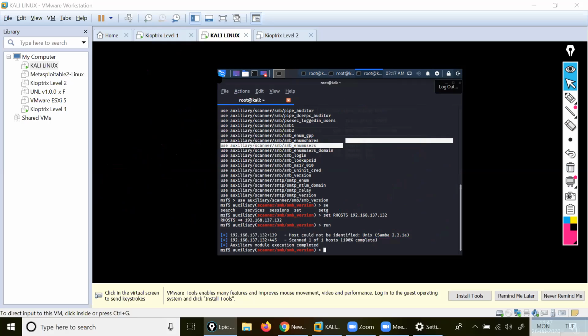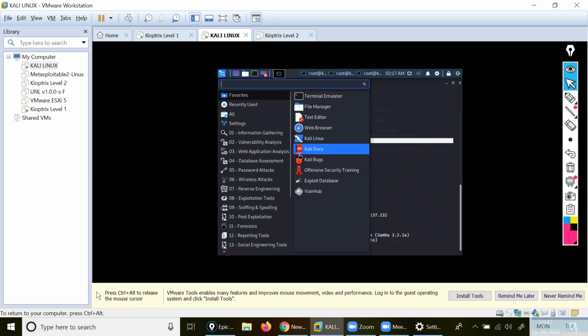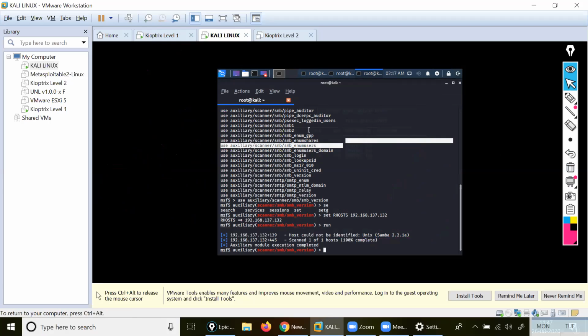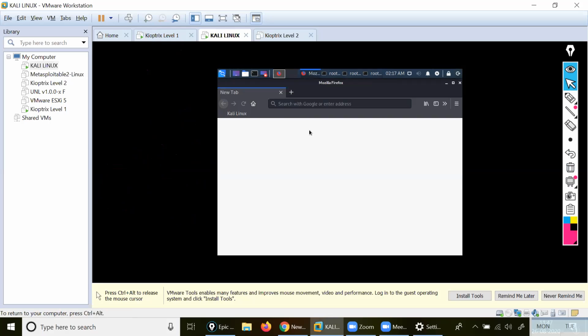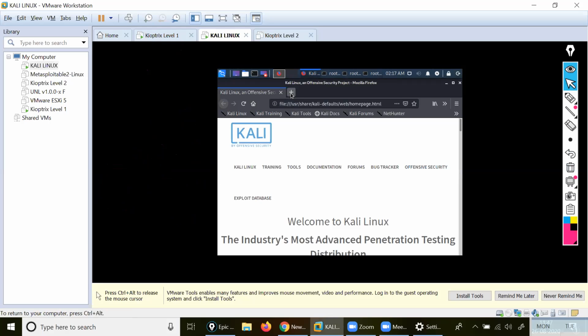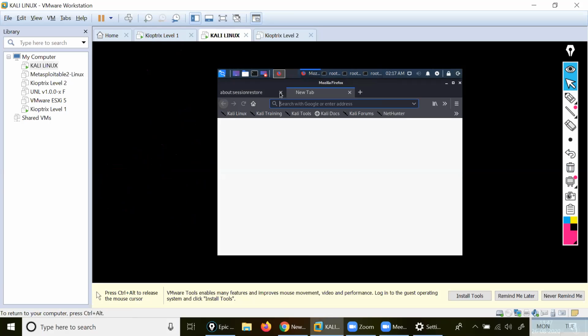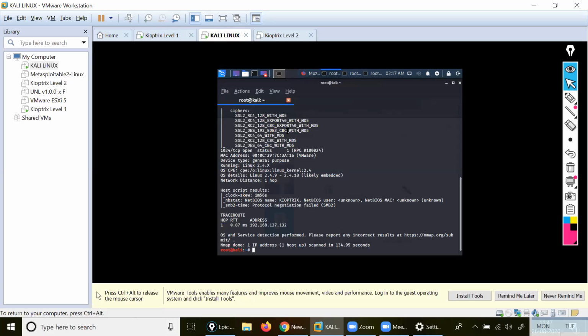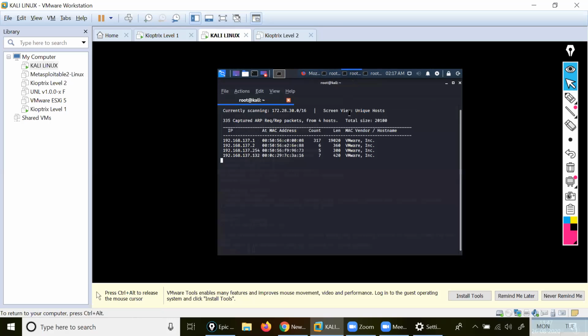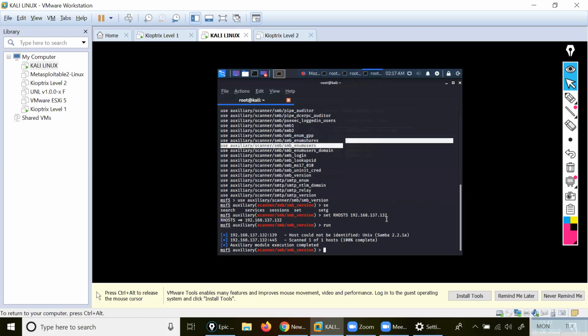I will open my Chrome or Brave browser. I will open another tab, come here and see here. This is my SMB version. I will copy it.